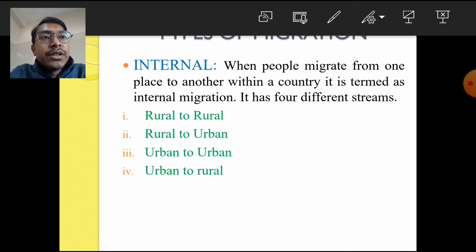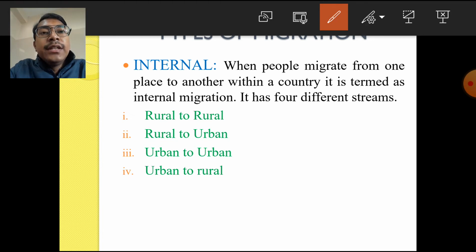See, as I said, we will be discussing the types of migration. Migration can be divided into various types. Sometimes we see that people migrate from one city to another, from one state to another within a country. Those people who migrate within a country, that is known as internal migration. Sometimes people migrate to other countries, and even people from other countries migrate to our country. That is an example of international migration.